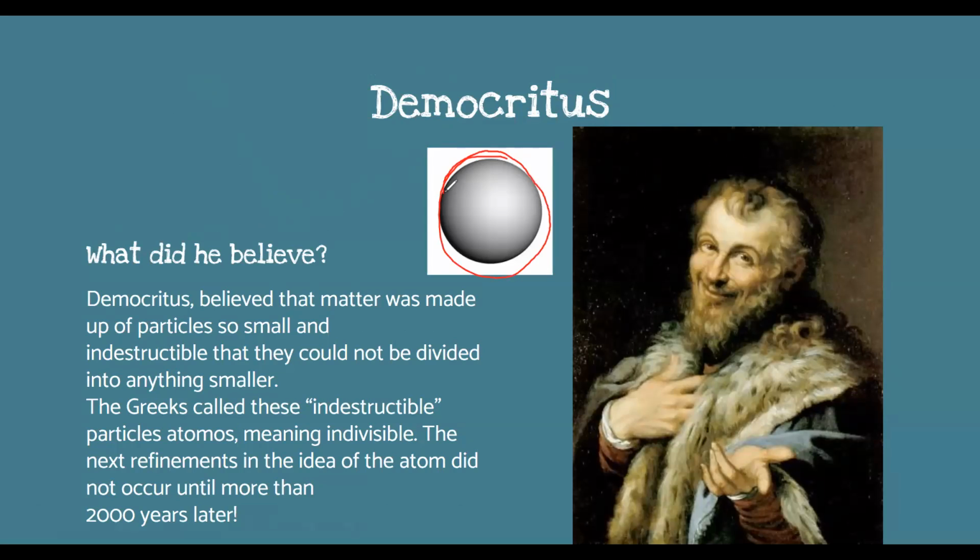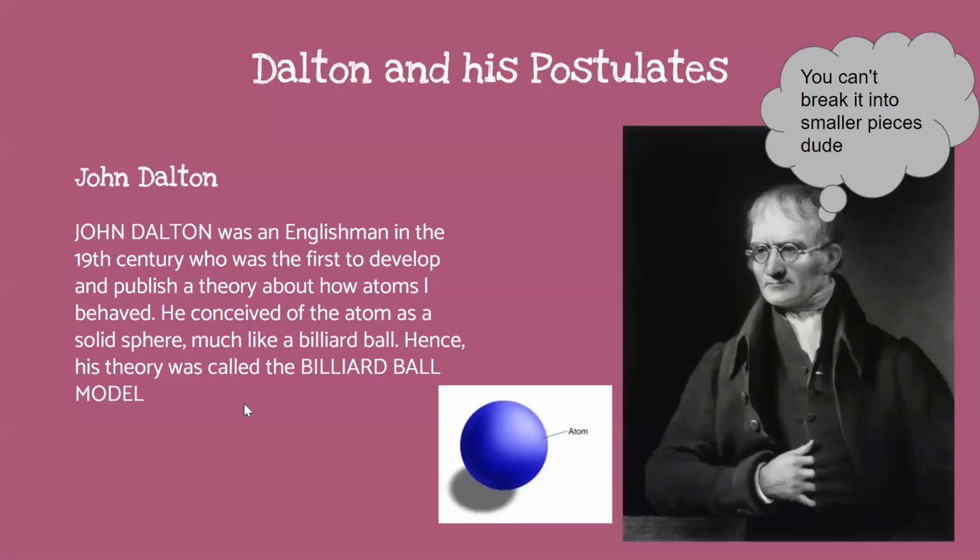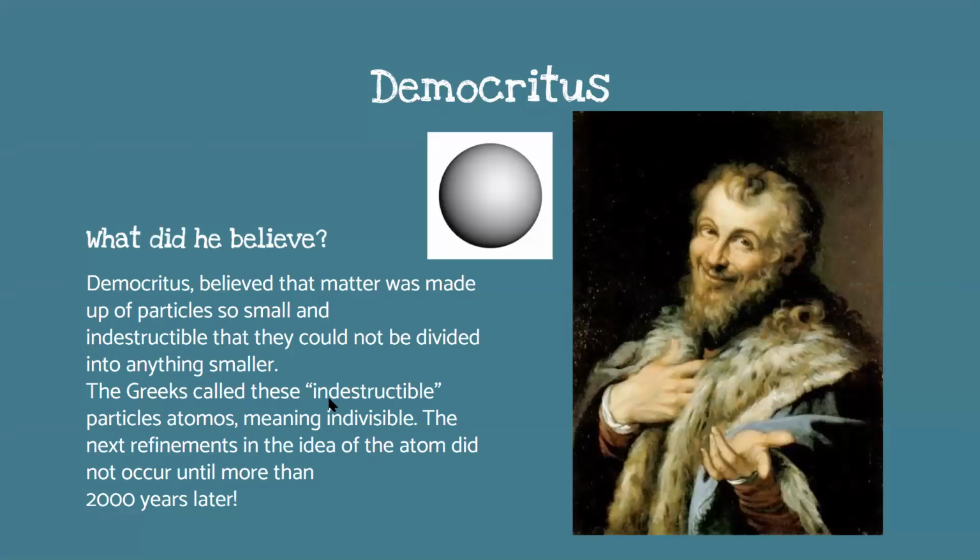And he said, once we get to this point, we can't divide it anymore. This cannot be divided into other parts. That's how we get the word atom, because atomos means indivisible, not dividable, indestructible. He was the first person to believe in atoms.